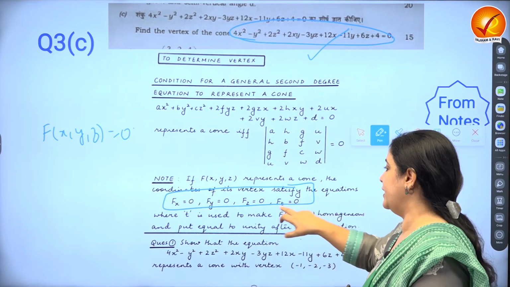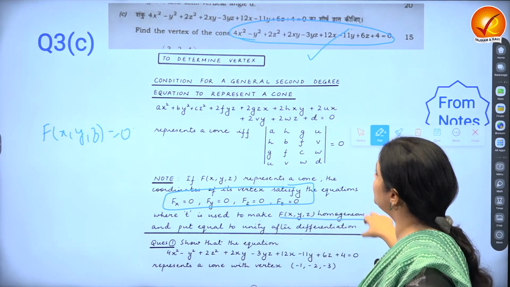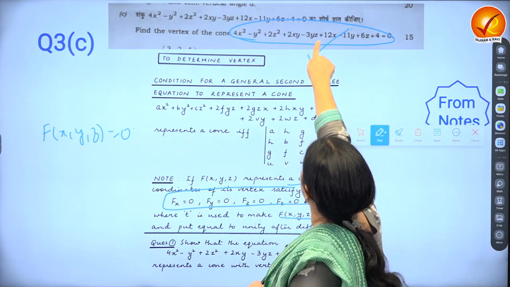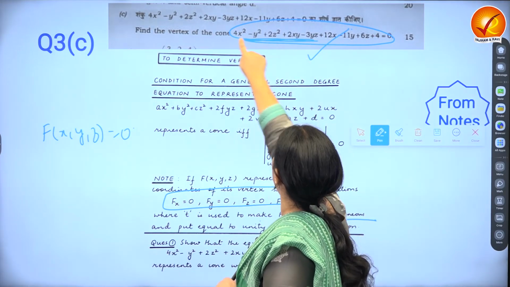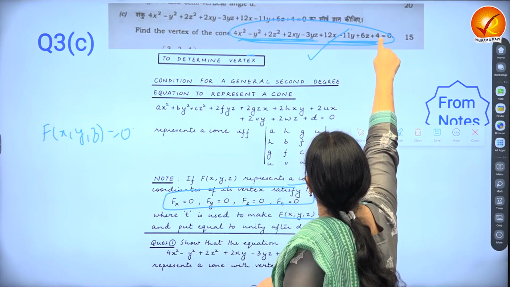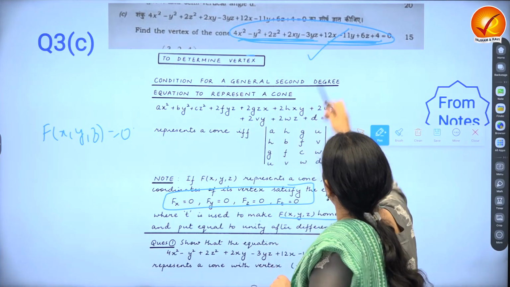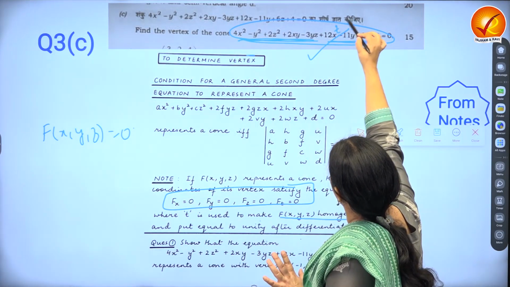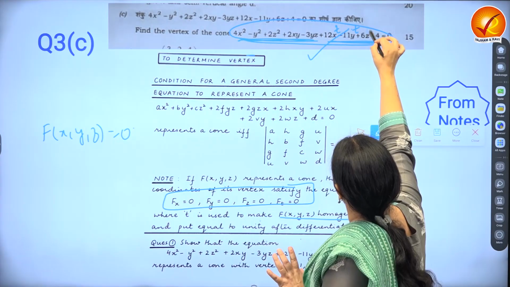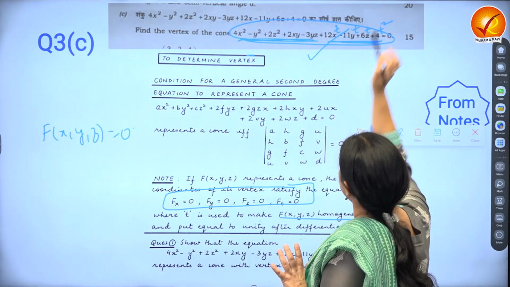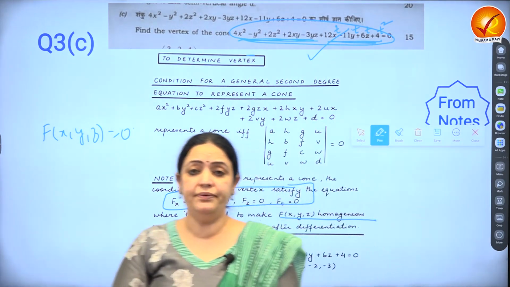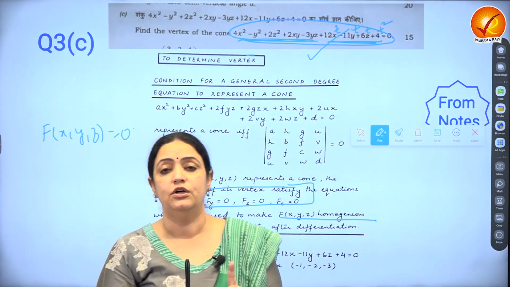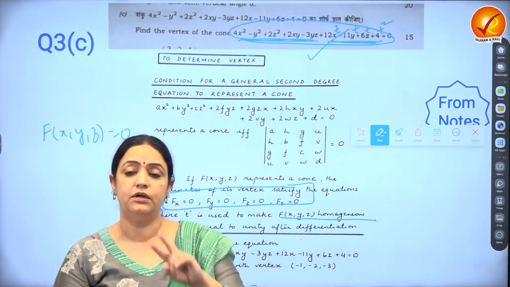And t is used to make this homogeneous. So you can see till here everything is of degree 2. And here you have linear terms and here you have a constant also. So to make it homogeneous basically means just introduce a variable called t here, a variable called t here, a variable called t here, and a t square here. What has happened? The function has become homogeneous of degree 2.